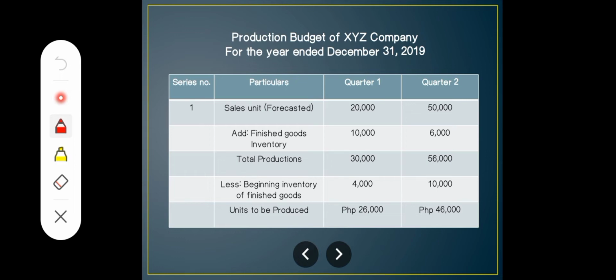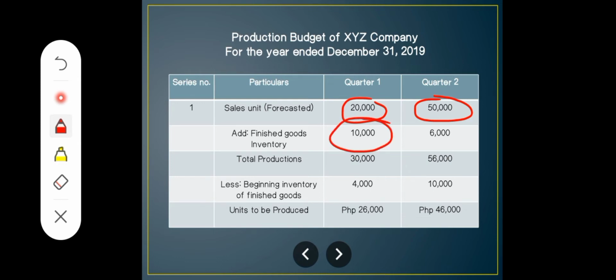For example, we start with a monthly budget with a projected sales unit which is 20,000 in your first quarter. And the finished goods inventory is recognition of management's policy against stock out. So we determine those by taking, for example, your predicted 50,000 units of your quarter two sales units, you multiply it by 20%, so we've got 10,000 on your finished goods inventory.